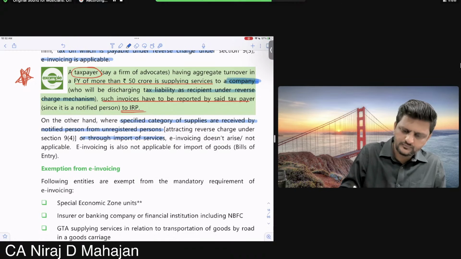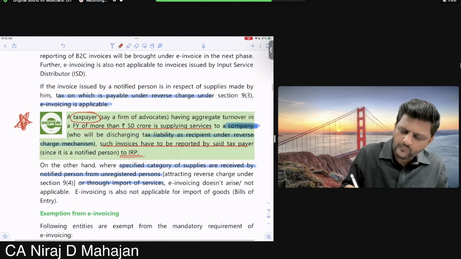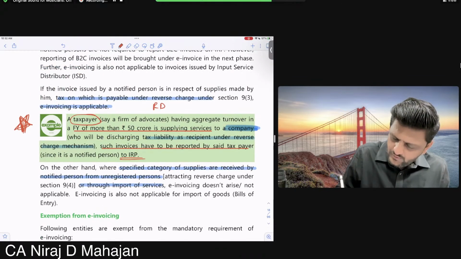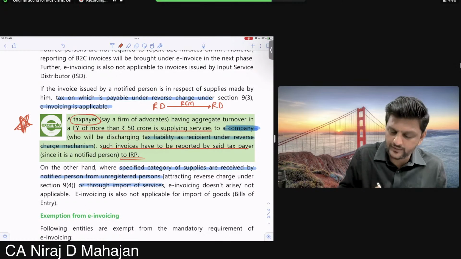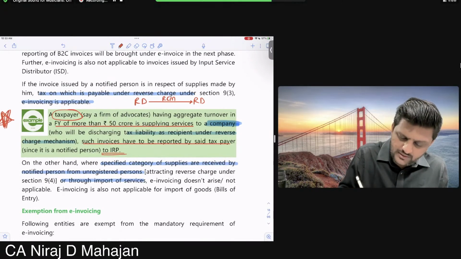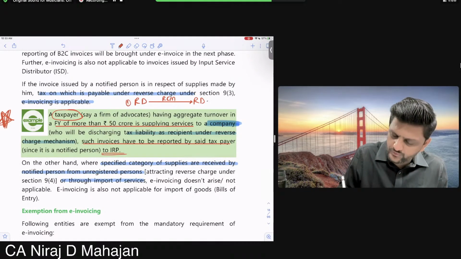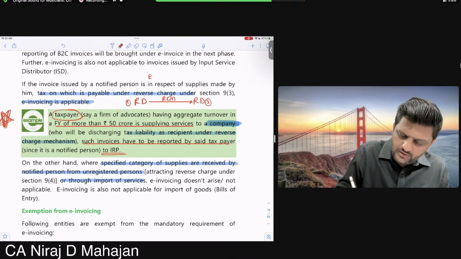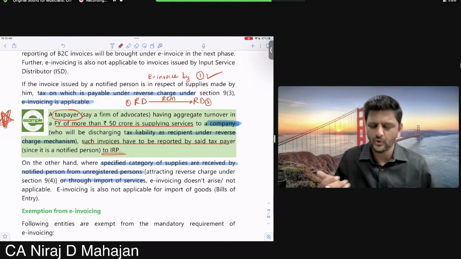URD. I'll write on this. RD to RD. What is RCM? I'm writing here, let us say 1 and here 2. So for this e-invoice applicable. Okay, done till here? Or you can give name A and B.